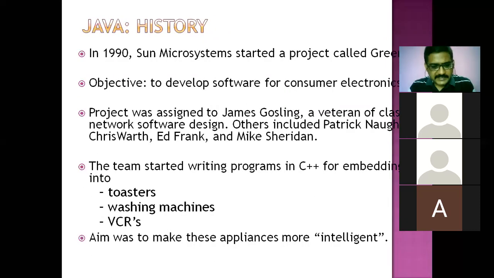Now, the actual invention of Java was started in the 1990s at Sun Microsystems.